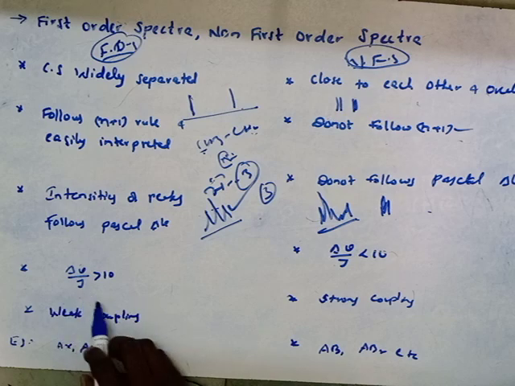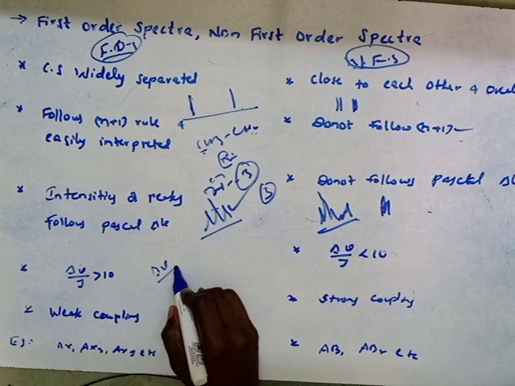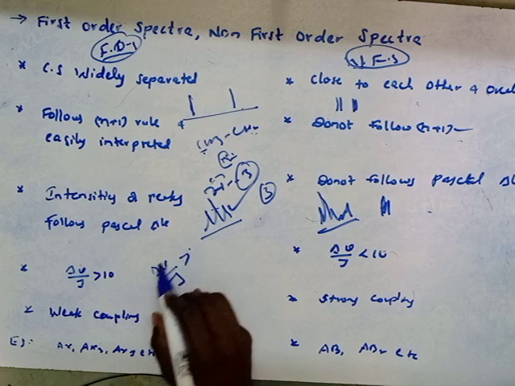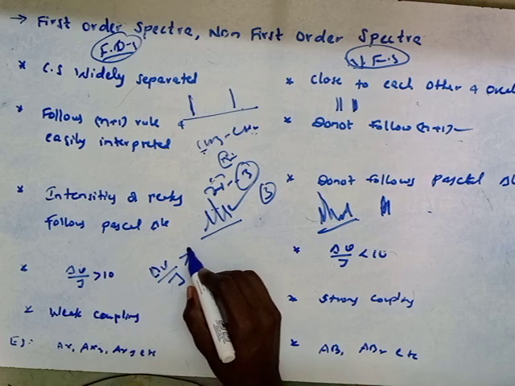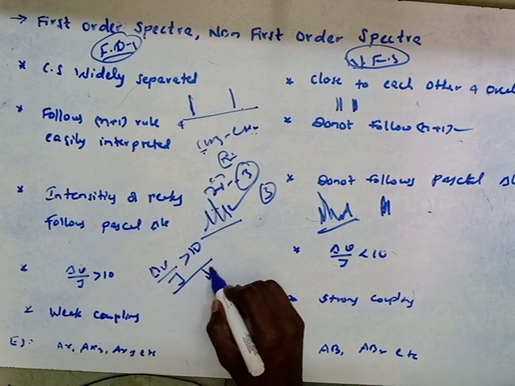And first order spectra follows the ratio of delta nu divided by J greater than 10. Then it will be a first order spectra.